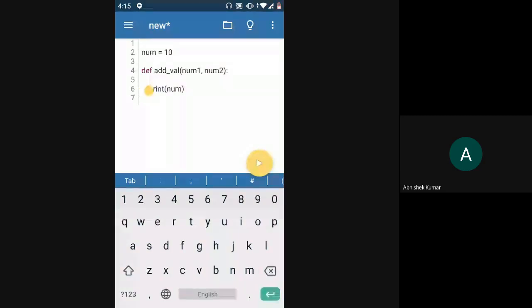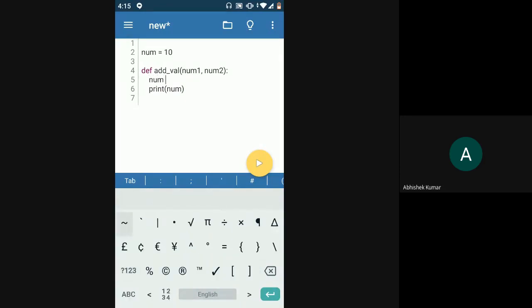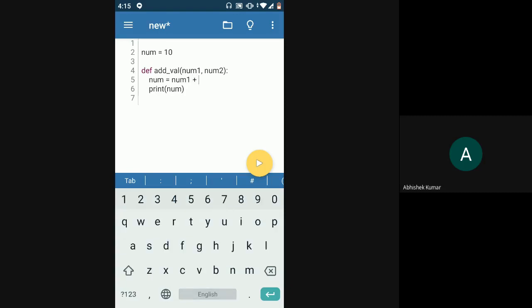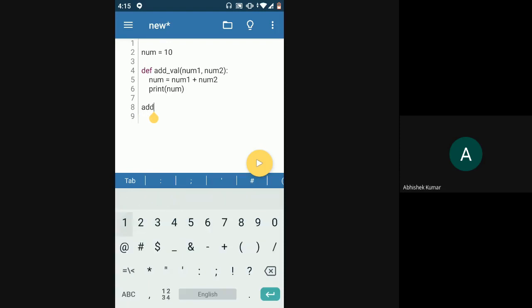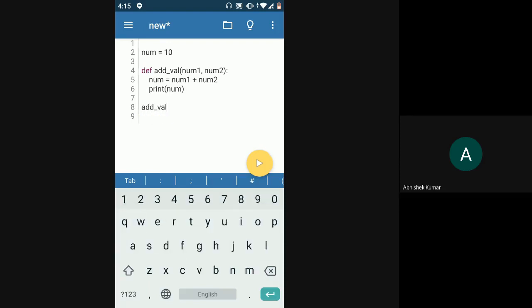In this case, num1 and num2 become my parameters because I have used num1 and num2 variables as a placeholder while defining the function. Let me write num1 plus num2 so that this function makes sense at least. Now when I'm calling this function, when I'm invoking this function to run, at that point I have to give some values, right? Yesterday we saw this as well, that if you have a certain number of inputs required in the function, then while calling that function you have to specify that many values in the parentheses.